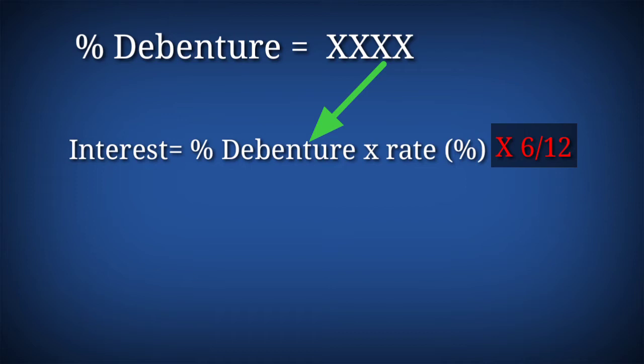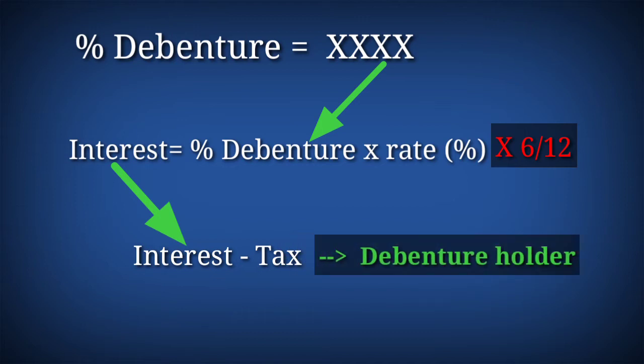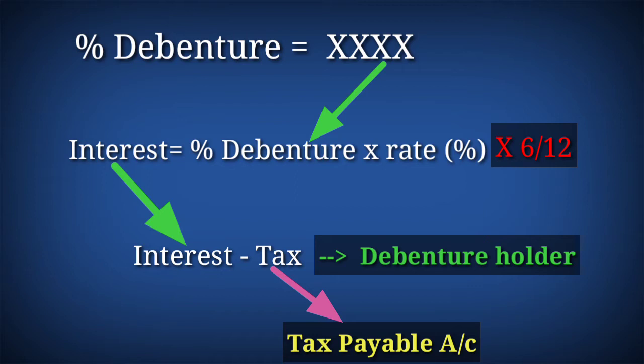As per the Income Tax Act, a company is required to deduct income tax at the prescribed rate from the gross amount of interest being paid to the debenture holders. Whenever we are going to pay the interest to the debenture holders, we need to deduct the tax from that interest, and that tax we need to deposit with the income tax authorities, or we will show as tax payable or TDS payable. This topic I will clear with an example.